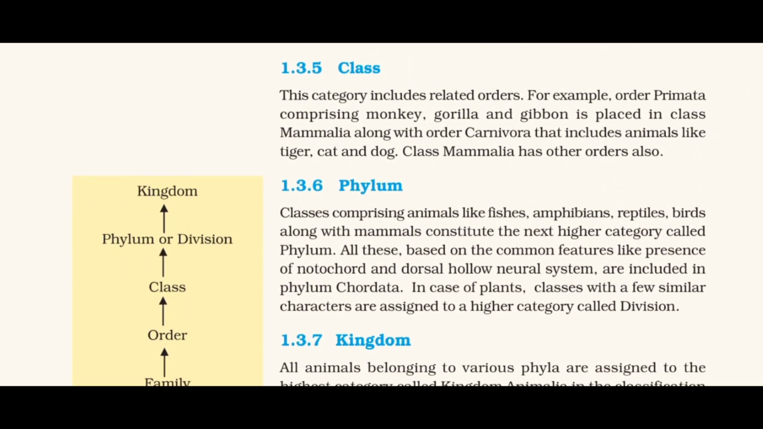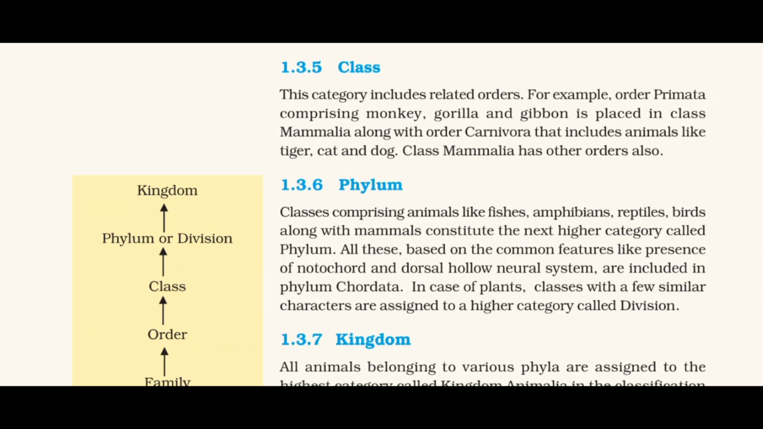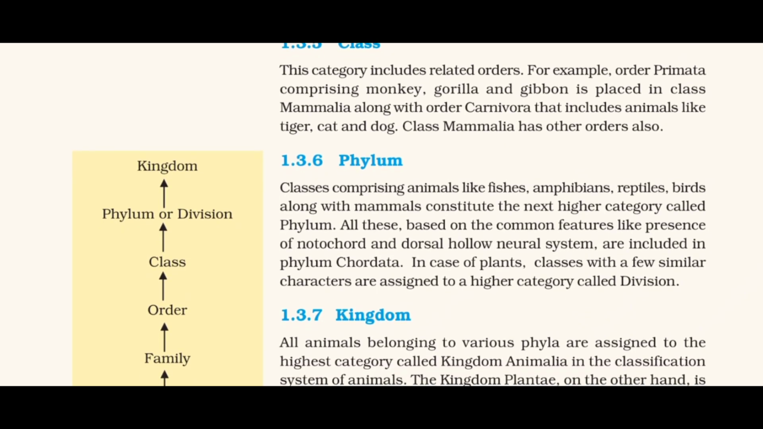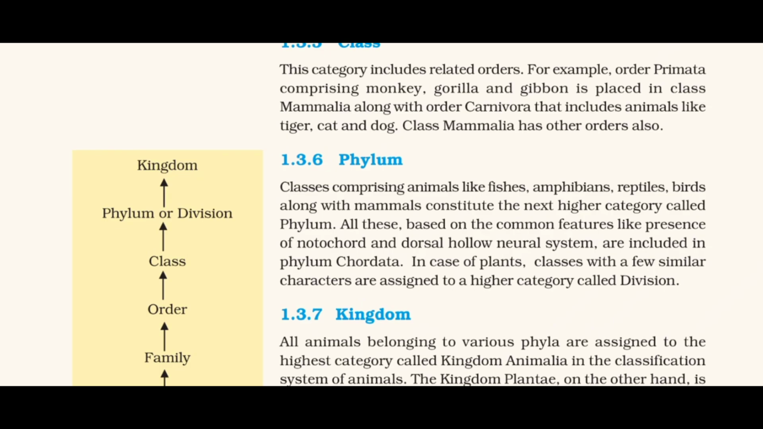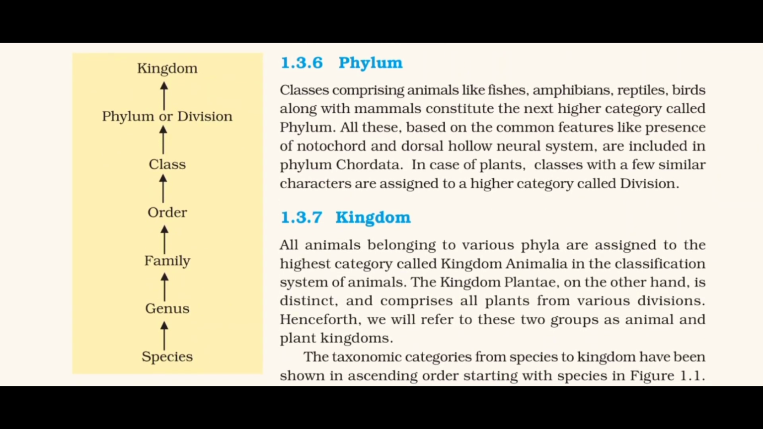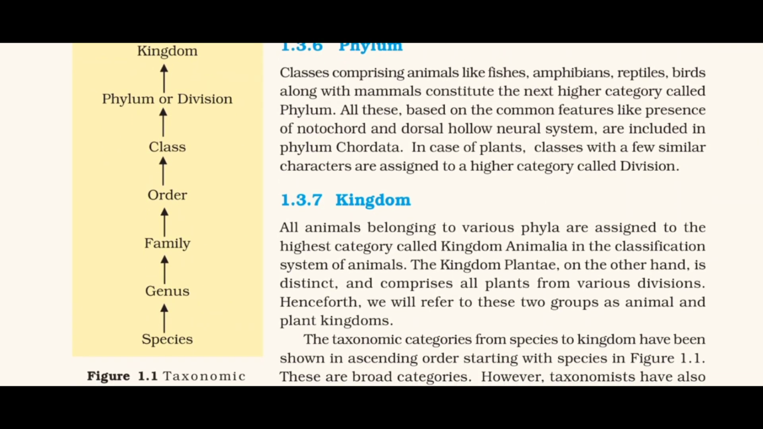1.3.6 Phylum. Classes comprising animals like fishes, amphibians, reptiles, birds along with mammals constitute the next higher category called phylum. All these, based on the common features like presence of notochord and dorsal hollow neural system, are included in phylum Chordata. In case of plants, classes with a few similar characters are assigned to a higher category called division. 1.3.7 Kingdom. All animals belonging to various phyla are assigned to the highest category called Kingdom Animalia in the classification system of animals. The kingdom Plantae, on the other hand, is distinct and comprises all plants from various divisions. Henceforth, we will refer to these two groups as animal and plant kingdoms.